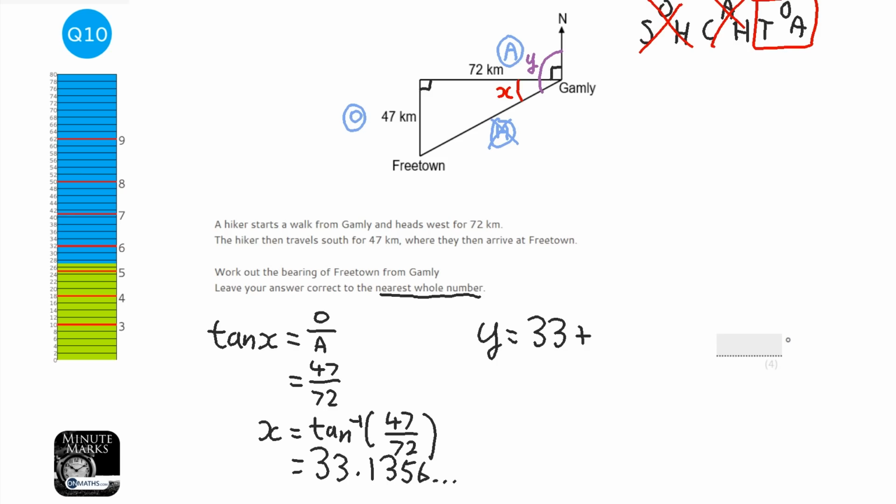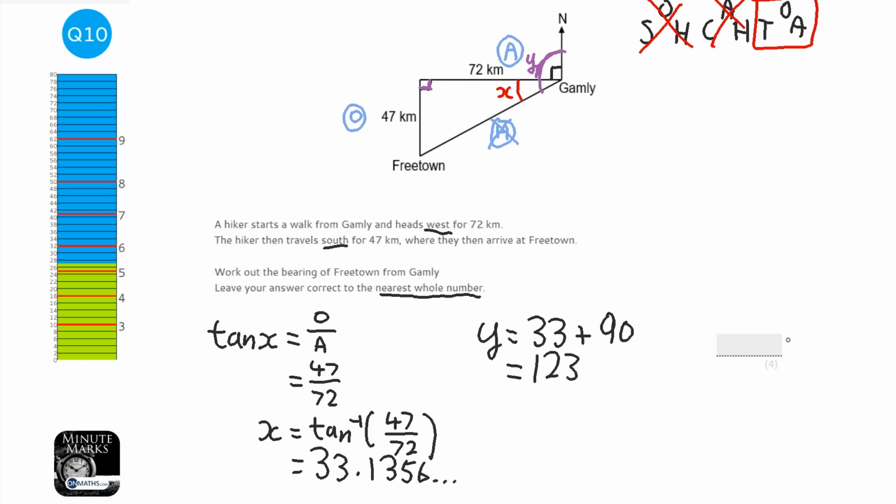The reason I know this is a right angle is because it says he heads west and then south, so I know that the angles here are going to be right angles, because all four directions, north, east, south and west, are at right angles. So I'm going to add 90. You can do this in the calculator or in your head; I'm going to do it on the calculator.